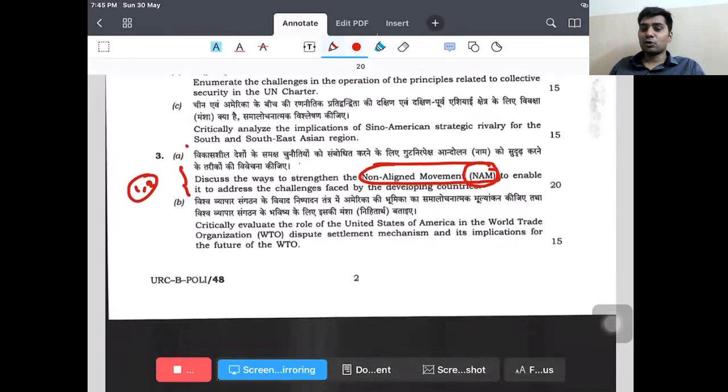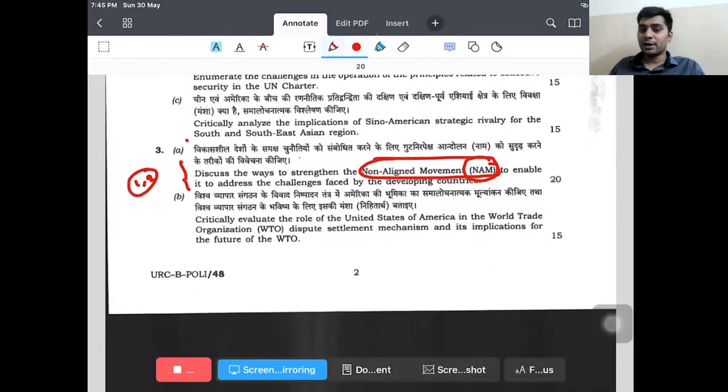Critically evaluate the role of the United States of America in the World Trade Organization's dispute settlement mechanism and its implications for the future of the WTO. Now, whenever they ask you to critically evaluate or critically analyze, you cannot do it from the assumptions that we have, or that we read in the newspaper or in the current affairs PT 365 books. No, we cannot analyze from them.